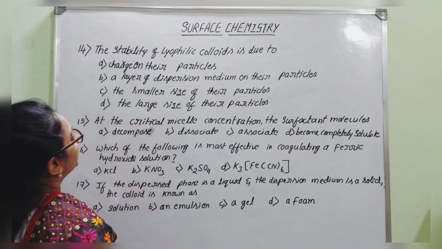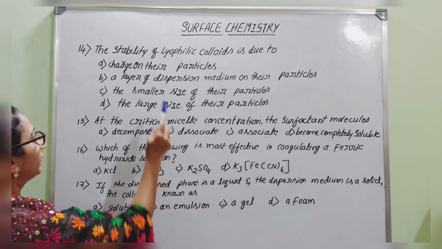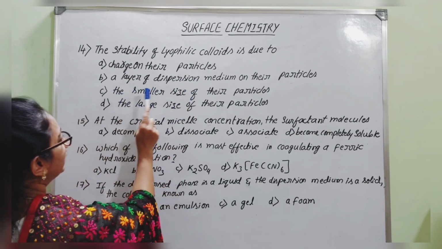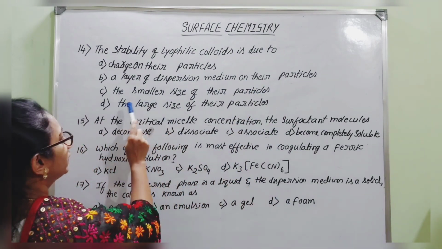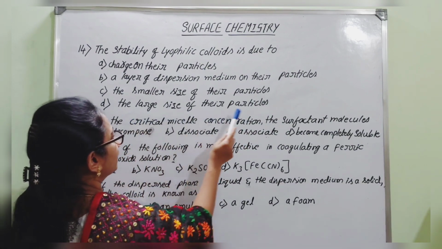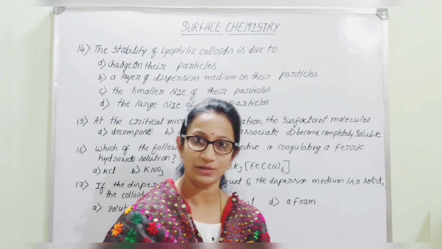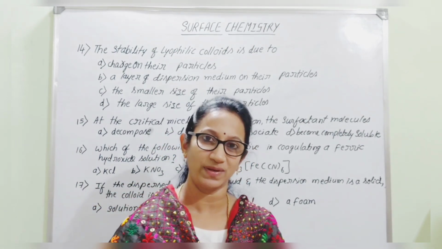The stability of lyophilic colloids is due to: they have given four options. First, charge on their particles; second, a layer of dispersion medium on their particles; third, the smaller size of their particles; next, the large size of their particles. Usually, colloids are of two types, as you know. One is lyophilic sol, another one is lyophobic sol.